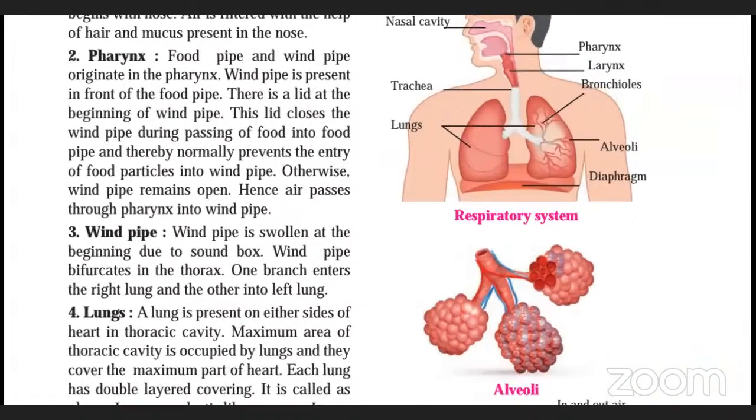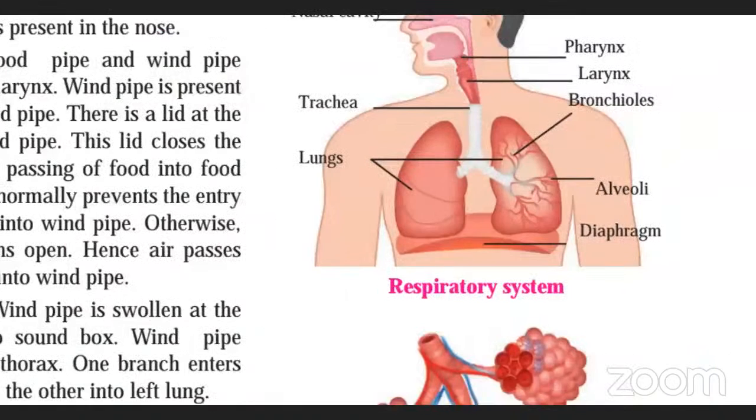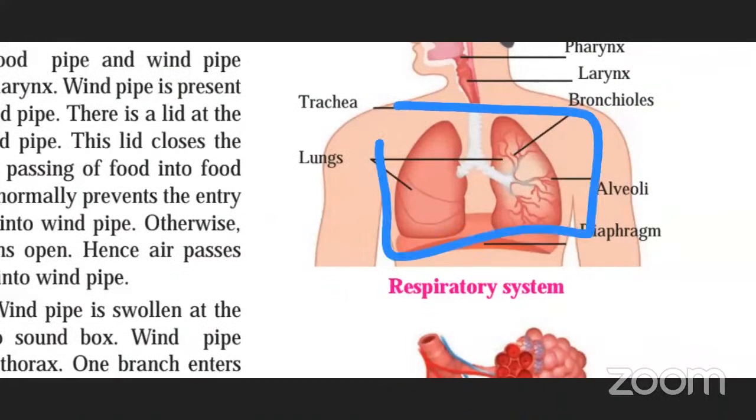So this is the entire thoracic cavity. The chest part. Cavity means what? Empty space. Whenever you find this word cavity, it means empty space. So our body consists of so many empty spaces because placement of organs is required properly. Organs need to be placed properly. Flow of blood is required properly. So wherever you find this term cavity, it means empty space.